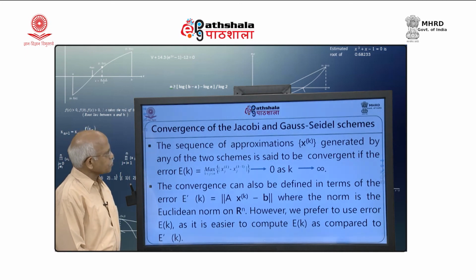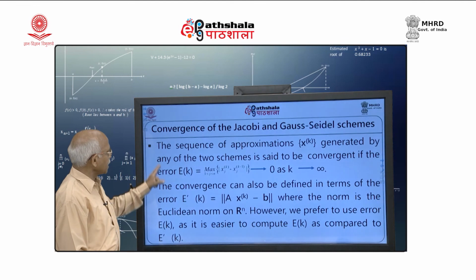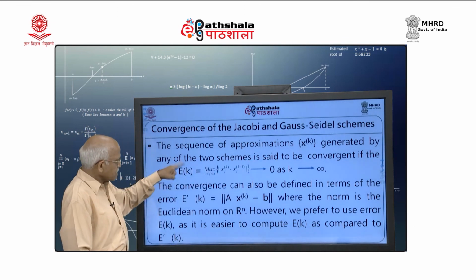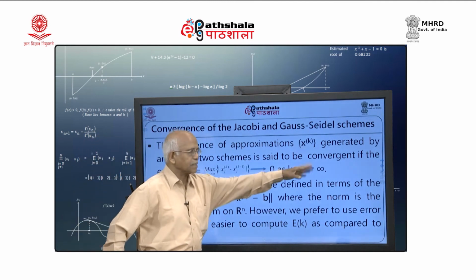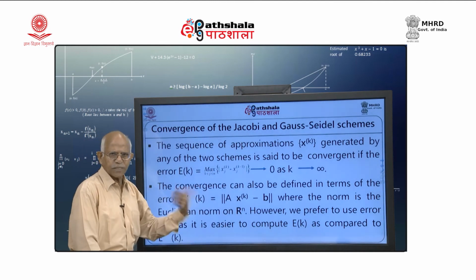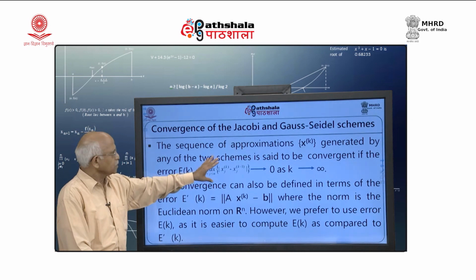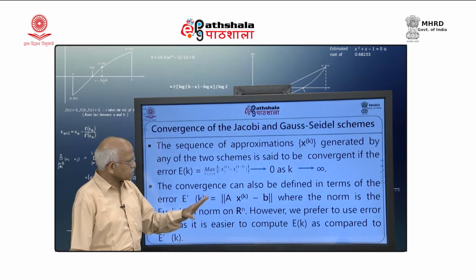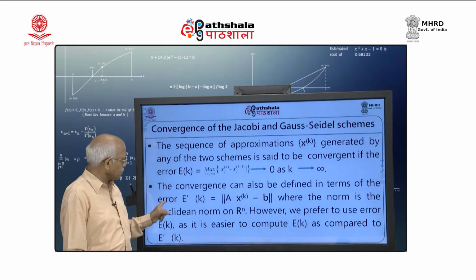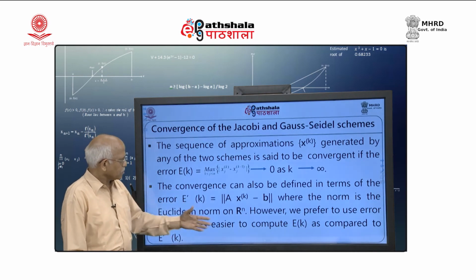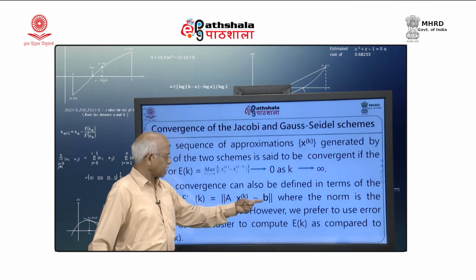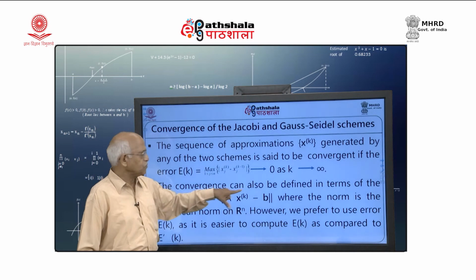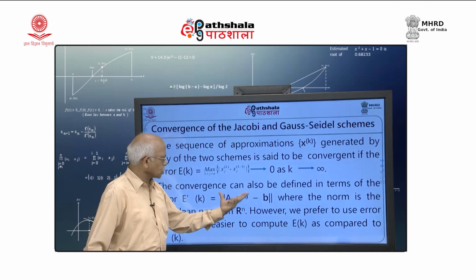The sequence of approximations x k generated by either of the two schemes is said to be convergent if this error tends to 0 as k tends to infinity. If it tends to 0 as k tends to infinity, then only we will say that the sequence of approximations converges. The convergence can also be defined in terms of the error E dash k, maybe mod A x bar k minus b bar. So, that means we are substituting it in the system and seeing how much those equations are satisfied.